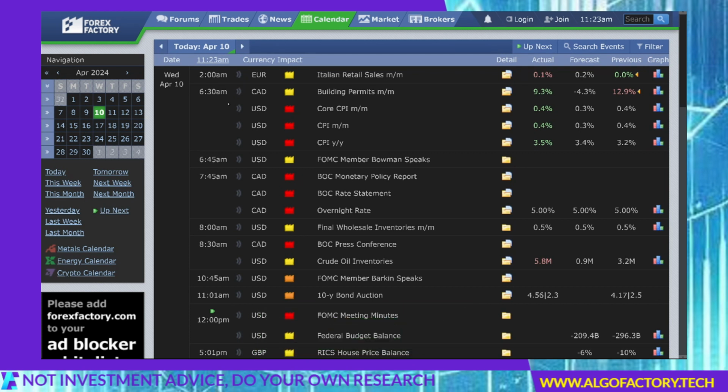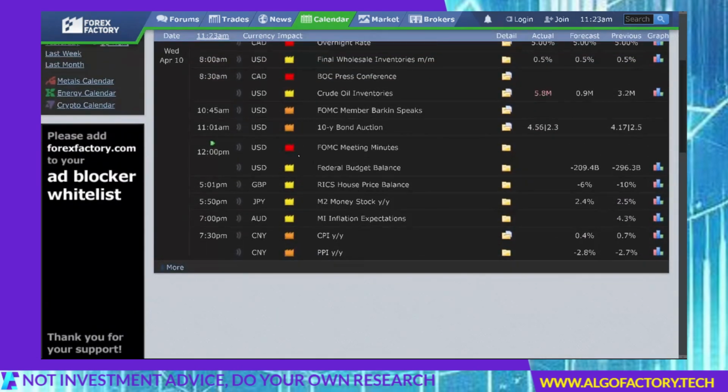So there's this one, and there is the FOMC committee where they actually announce the interest rate. And then today we actually have, further down here in the middle, this red envelope, the FOMC meeting minutes. I'm going to go ahead and put a link to this website in the description. There are people who have other resources for this. TradingView actually has its own resource for this, and you can put the data on your calendar.